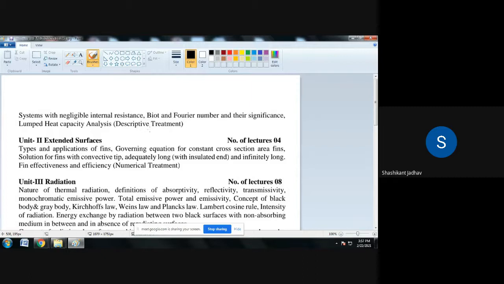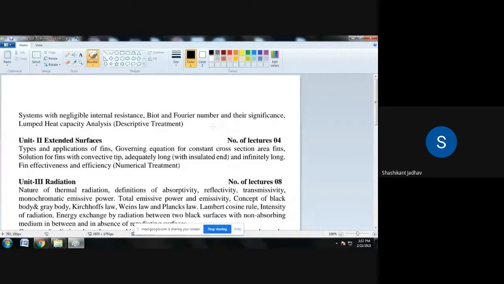So in this unit we have to cover the 3 sub points, that is modes of heat transfer, then we have to go for steady state heat conduction, and then unsteady state heat conduction. So today we start unit number 1 with the modes of heat transfer. So write down the first point.